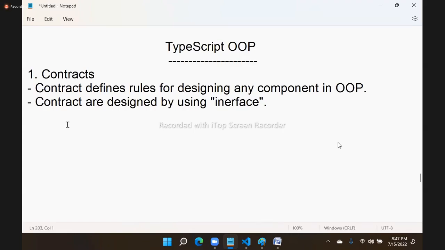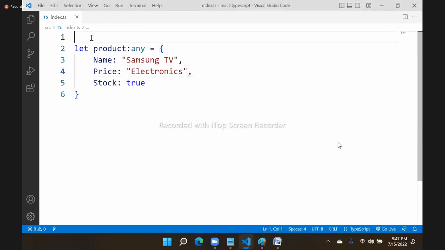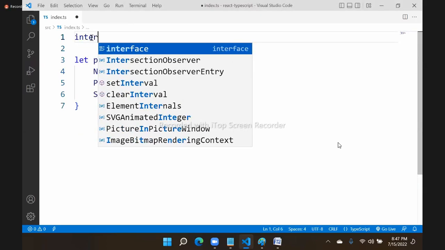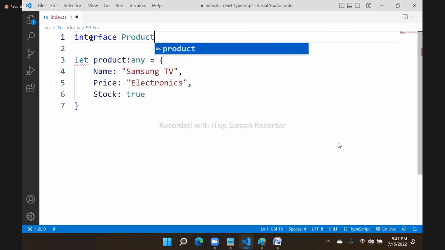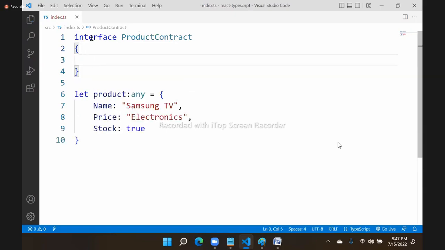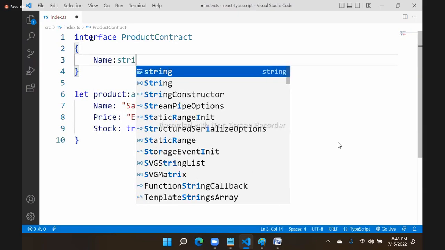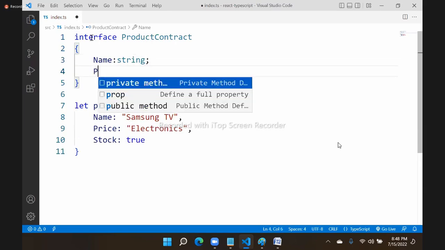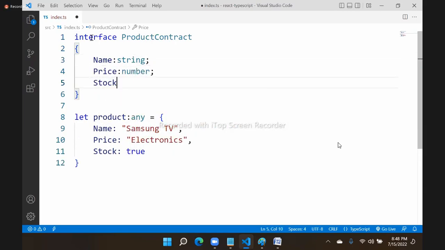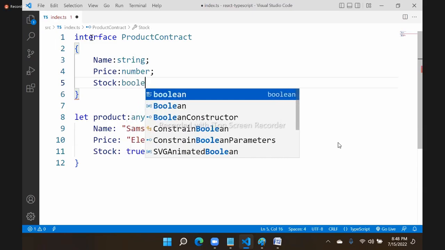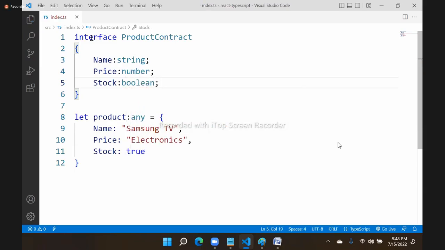Now I am designing a contract. How to design a contract? Interface name, any name. I will give ProductContract. And what are the rules? Name must be a string type, price must be a number type, and stock must be a Boolean type. Just rules. Remember, a contract can contain only rules.